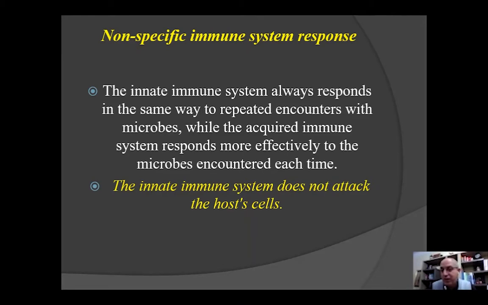So basically, our innate immune cells cannot attack our cells because they don't have these receptors. And most importantly, they don't have a memory. Even if they make a mistake today, they cannot repeat this mistake tomorrow. While T and B cells have a memory, and that lets them, unfortunately, attack our host cells, which will lead to autoimmunity.